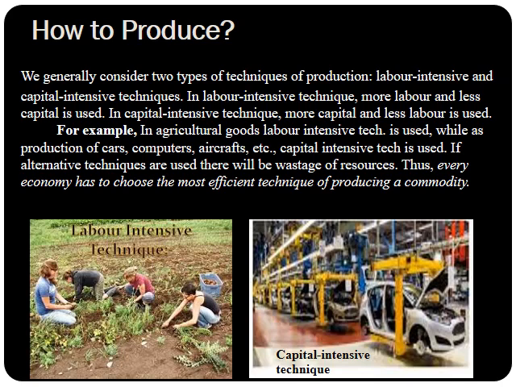But when we talk about our country India, where labor is in abundance, we need to use labor intensive technique to employ our labor, to use our resources. And when we talk about the manufacturing of cars, we use capital intensive technique. More machines are used as compared to labor.